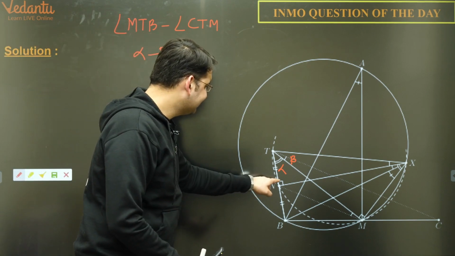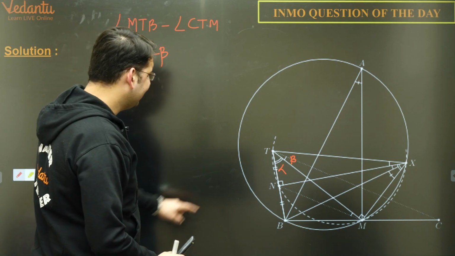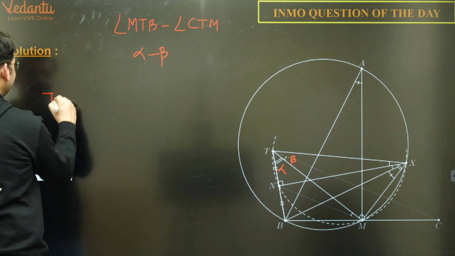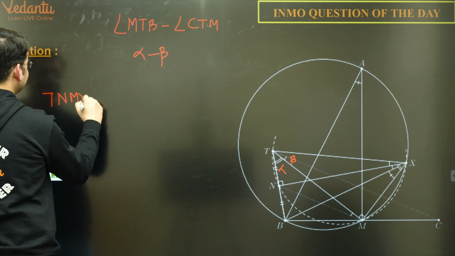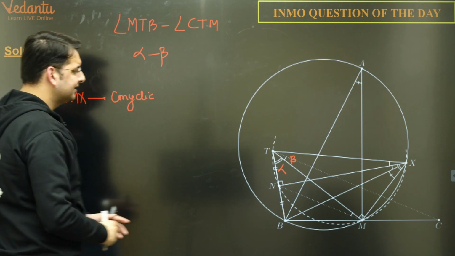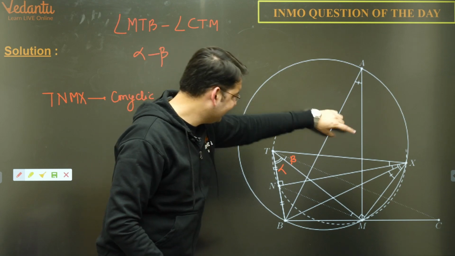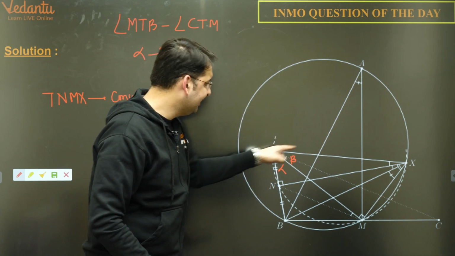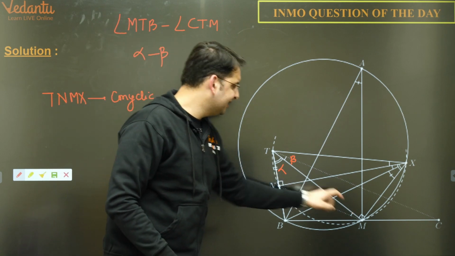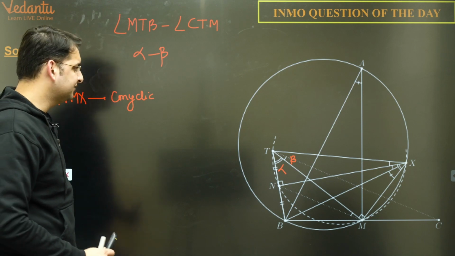Now, since this is 90 degrees and this is also 90 degrees, can I say that T, N, M, X are concyclic? The points T, N, M, X are concyclic because TX subtends 90 degrees at N and TX also subtends 90 degrees at M. So since these two angles are 90 degrees, T, N, M, X are concyclic in nature. So this is one thing.